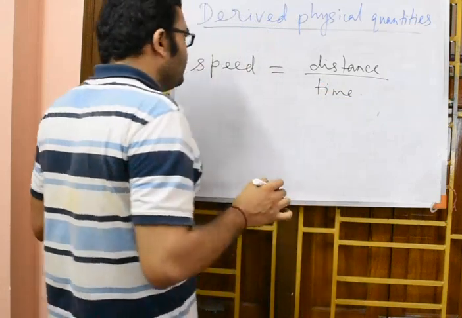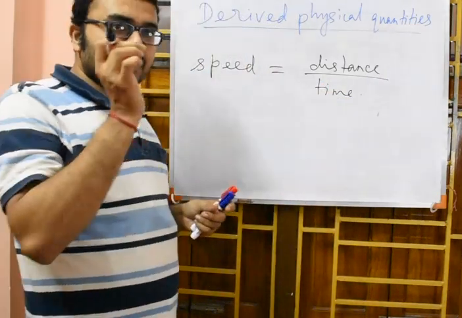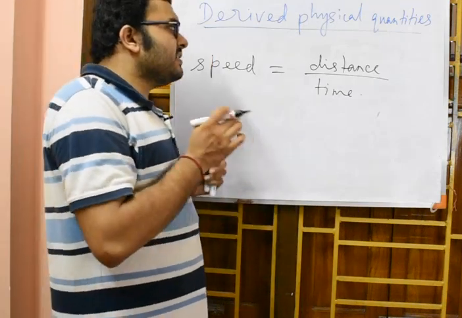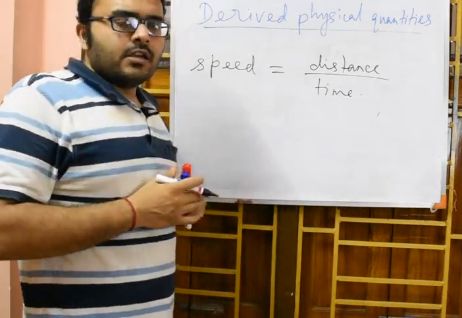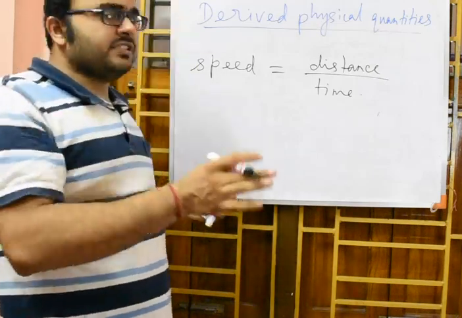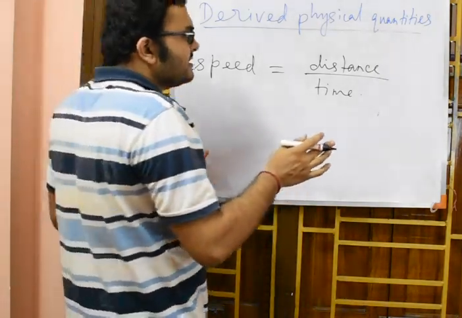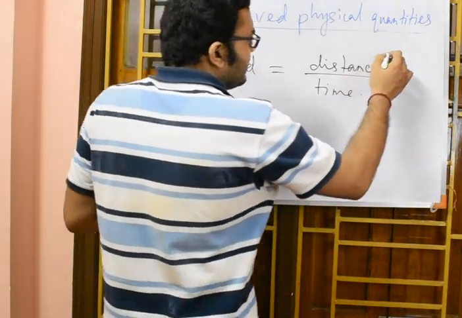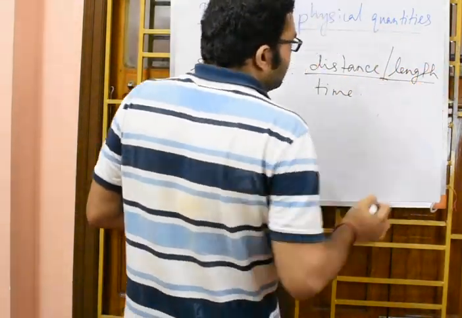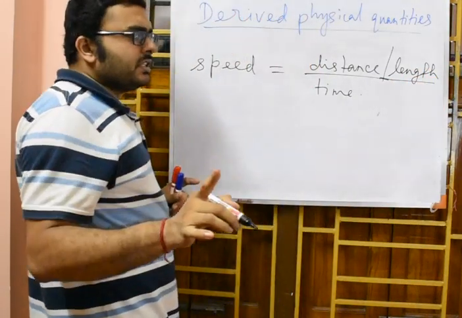Now if you remember distance, as I mentioned in the previous class, I think you can all understand that distance is a kind of length. And as I have mentioned that length is a fundamental physical quantity, so this distance, or I can also write length, okay, I can also write length. So length is a fundamental physical quantity.